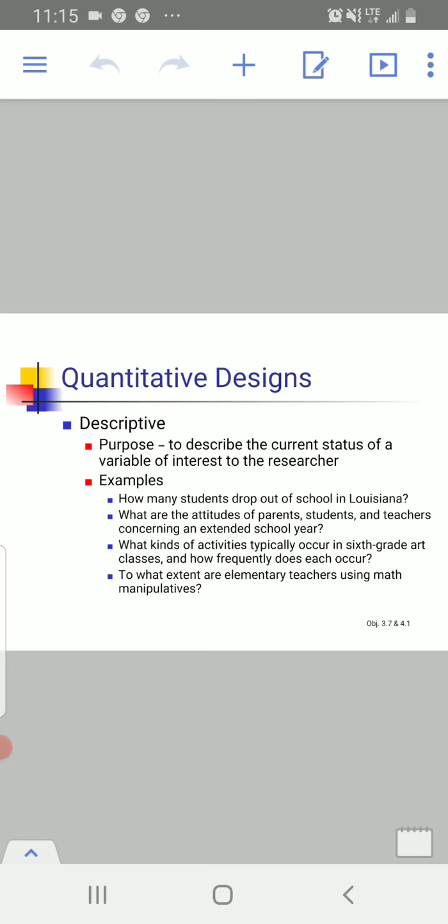Descriptive research aims to describe behaviors and to gather people's perceptions, opinions, attitudes, and beliefs about a current issue in education.